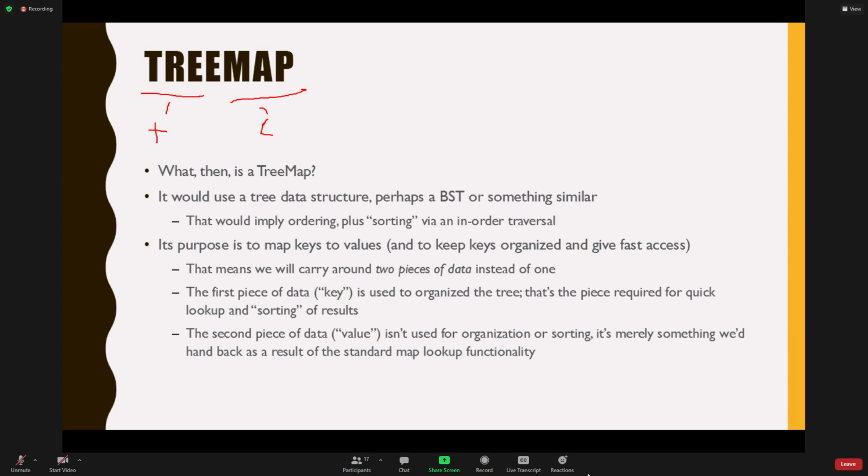Tree maps are pretty fast because we know trees are going to be log n complexity. Hashing's faster. But the nice thing about a tree is, because we know it's a tree, what else do you know that could happen? You could walk the tree and get an in-order traversal. You could get those keys back in an in-order fashion.